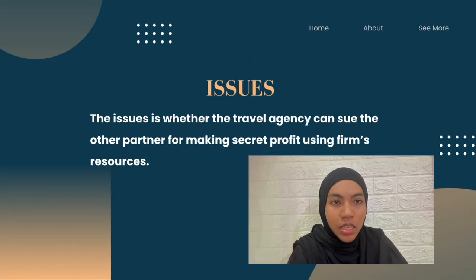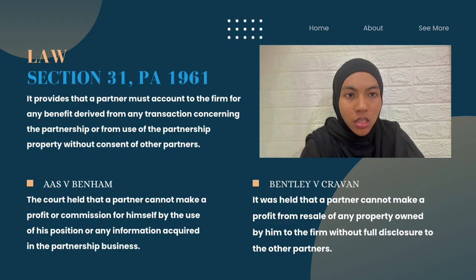The issue for this scenario is whether the travel agency can sue the partner for making a secret profit using the firm's resources. According to Section 31 Partnership Act 1961, a partner must account to the firm for any benefit derived from any transaction concerning the partnership or from use of partnership property without the consent of other partners.